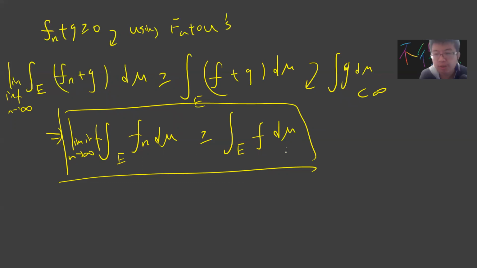So this is just Fatou's lemma. Since it's positive, I can use Fatou's lemma, and since the integral of G d mu is finite, I can cancel it out. So this is a very beautiful step.